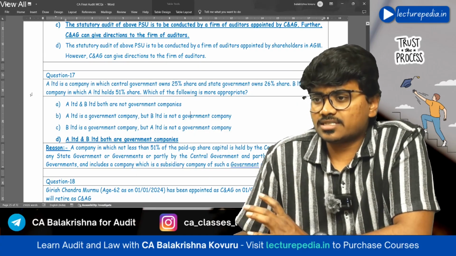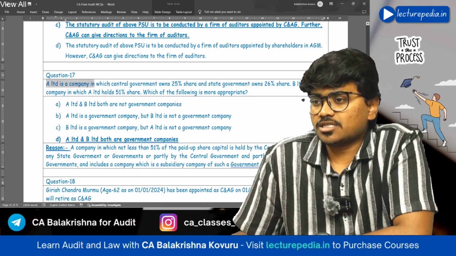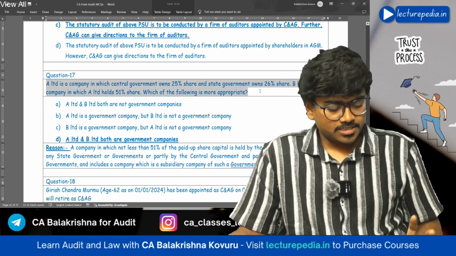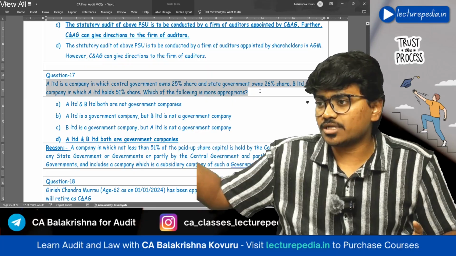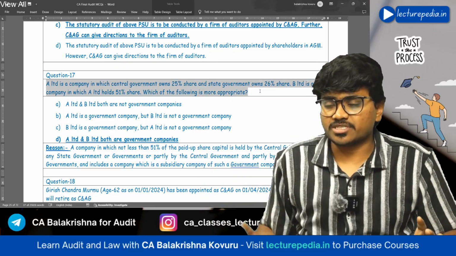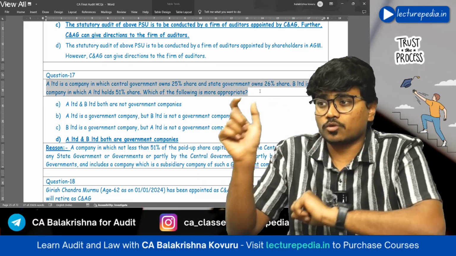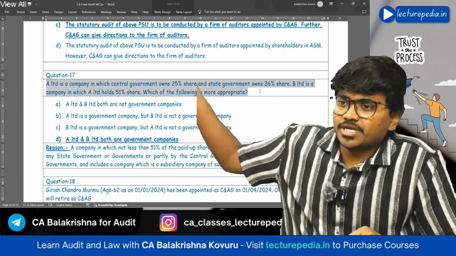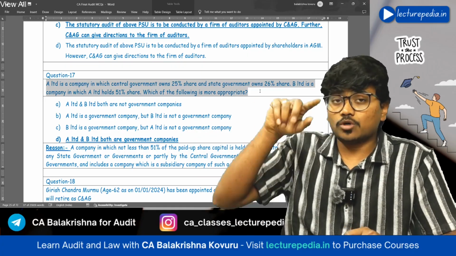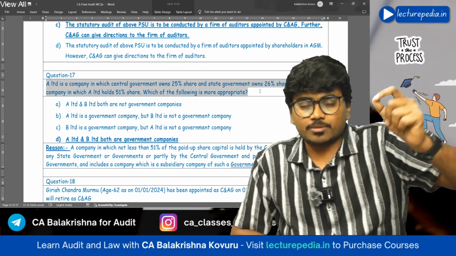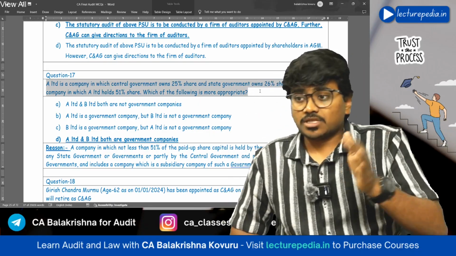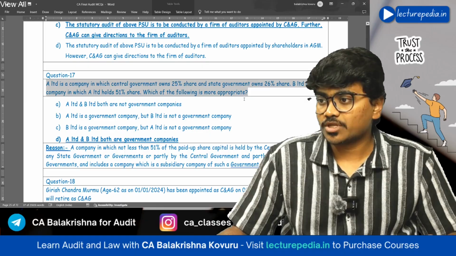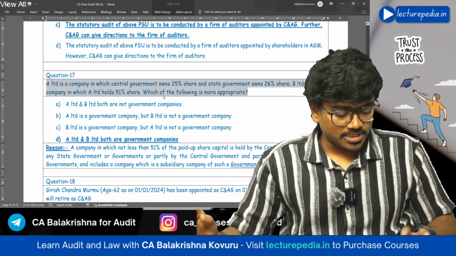Yeah, let's take this MCQ. This is the question, right? A Limited is a company in which central government owns 25% share and state government owns 26%. Total state governments are holding 51% share. And B Limited is also a company in which A Limited holds 51% shareholding. That means a government company is holding shares in another company, that too more than 51%. Now, which of the options is more appropriate?